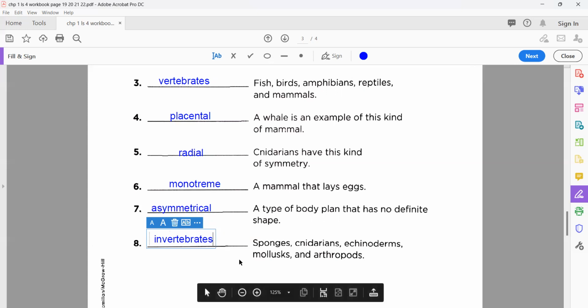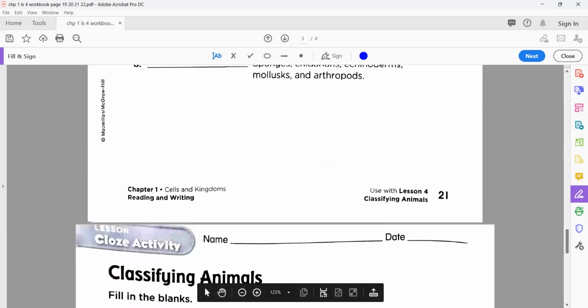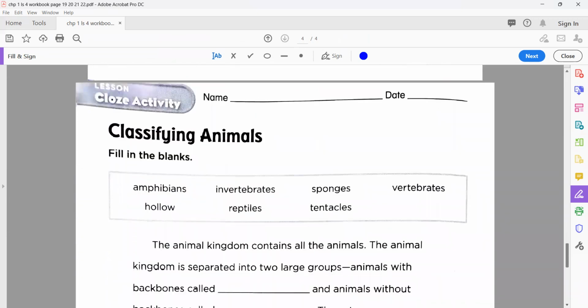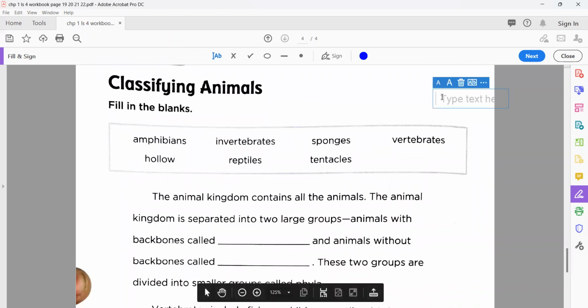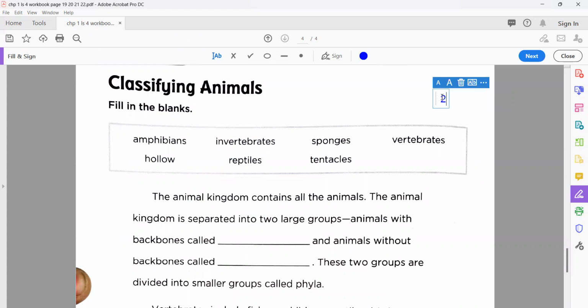Okay, excellent, my dear. Now the last page of your workbook, that is page number 22. So please move on to it. The options are here, very easy to know, because here we are just going to revise all the questions that we already solved. All the fill in the blanks are going to repeat in another manner, in another way, okay? But the terms should be the same.